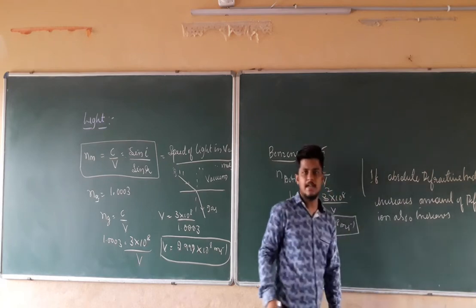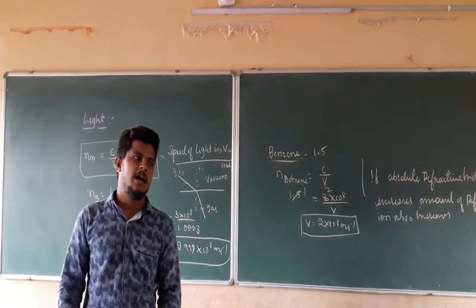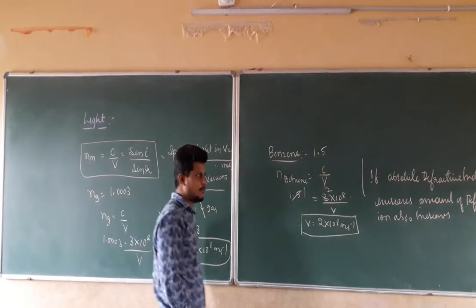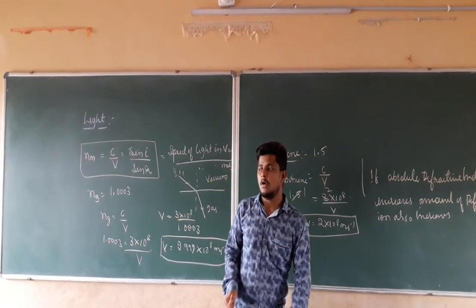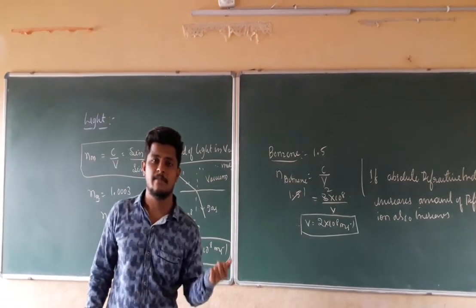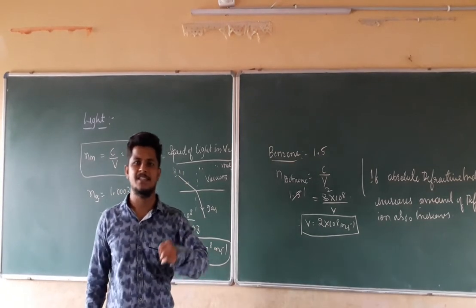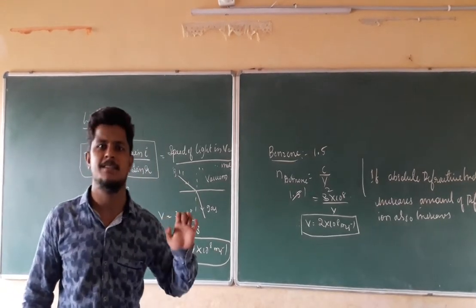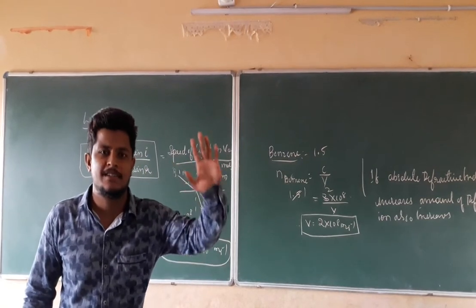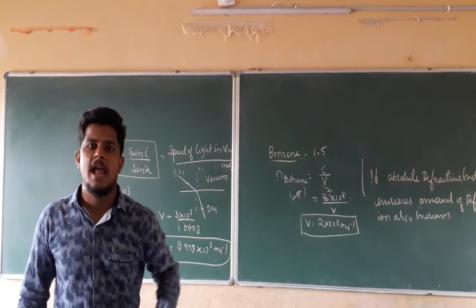In the examination, if they ask the question, if medium A has a refractive index of 1.2 and another medium has a refractive index of 1.6, in which medium is the maximum amount of refraction going to happen? We can directly say that the medium having the refractive index of 1.6 has the greater extent of refraction. Why? Due to the high refractive index.